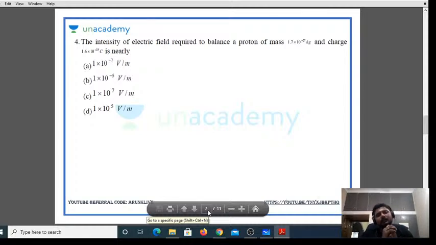See, a proton is there. If you leave a proton like this, what happens? The proton will fall onto the Earth's surface. Any object with the mass m is going to fall onto the Earth's surface. Correct? Now, what you are supposed to do is balance it. How do you balance it? You are supposed to apply the electric field. Let me show you with the diagram.